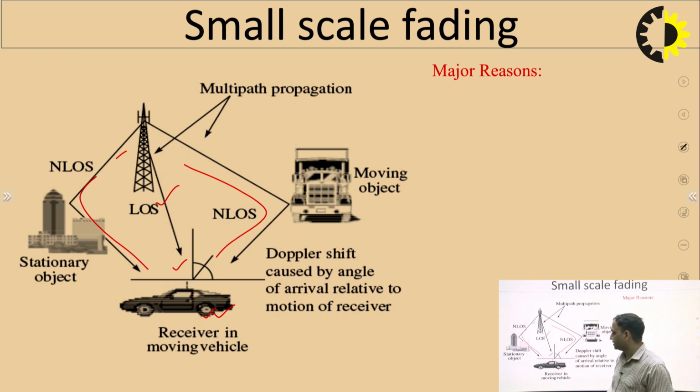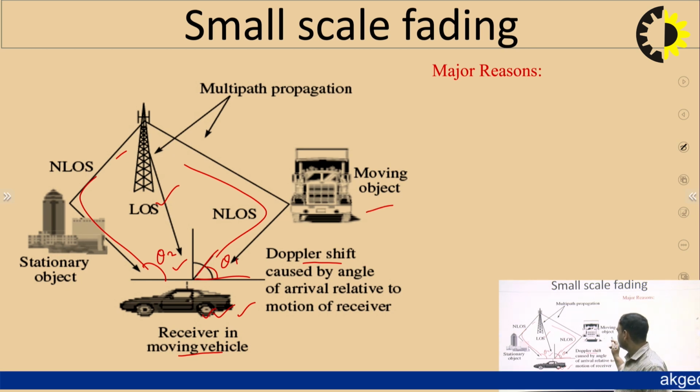Okay. So it shows the different path followed by the transmitter, and it is reaching at different angles of arrival. Some will come at this angle theta1 and some at angle theta2. So there are different angles of arrival at the receiver side. The Doppler effect will occur when the receiver, the mobile phone, is in a car which is in a moving state. So in that case the Doppler effect comes into the picture. These moving objects also cause reflections. So it is a very tedious job to tackle this small scale fading.